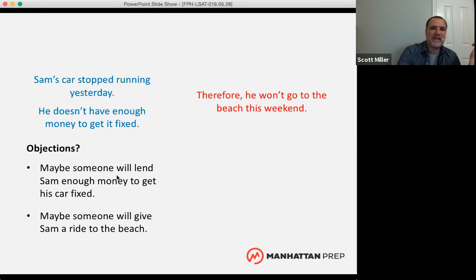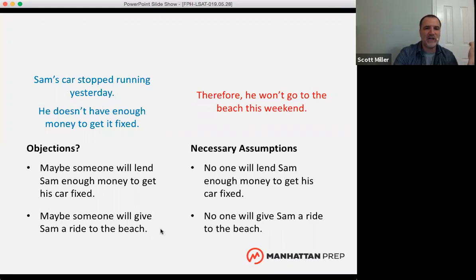We don't know that either of these things is true, but if either of them is true, then these premises don't necessarily support our conclusion. Our argument doesn't hold up anymore, right? So if either of these things is true, it creates a problem for our argument. Either of these things would harm the argument. That's what an objection does to an argument.